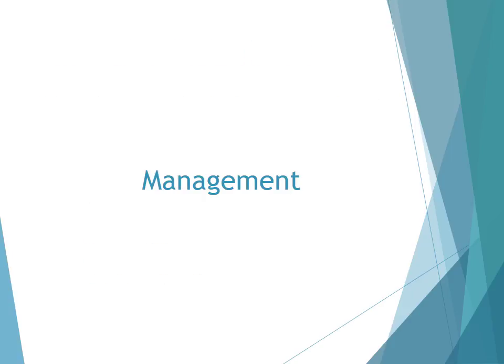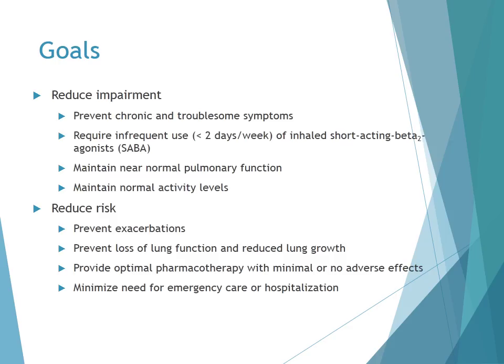Now on to the management of asthma. The goals of management of asthma are to reduce impairment by preventing chronic and troublesome symptoms, requiring the infrequent use, defined as less than 2 days per week, of inhaled short-acting beta-2 agonists, maintaining near normal pulmonary function and normal activity levels, as well as reducing the risk, preventing exacerbations, preventing the loss of lung function and reduced lung growth, providing optimal pharmacotherapy with minimal or no adverse effects, and minimizing the need for emergency care or hospitalization.